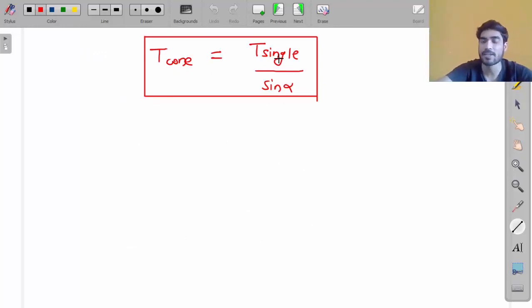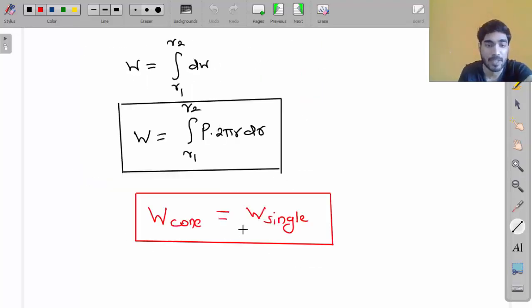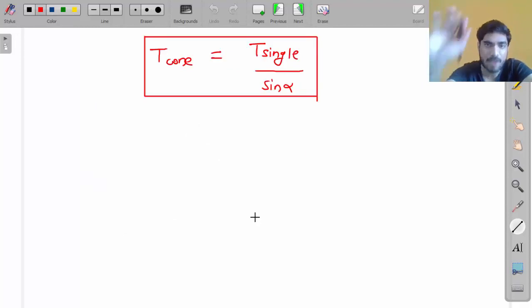So my friend, you don't need to remember the equation of the cone clutch. Just remember the equation of the single plate clutch and divide it by sine alpha. You will get the equation for the cone clutch. So you don't have to memorize an extra equation. W of cone clutch is equal to W of single plate clutch, but T of cone clutch is equal to T of single plate clutch divided by sine alpha.